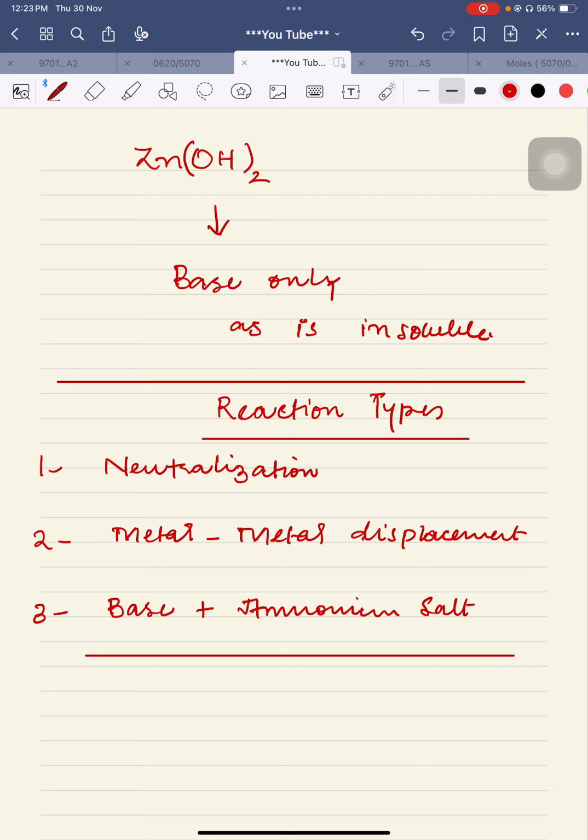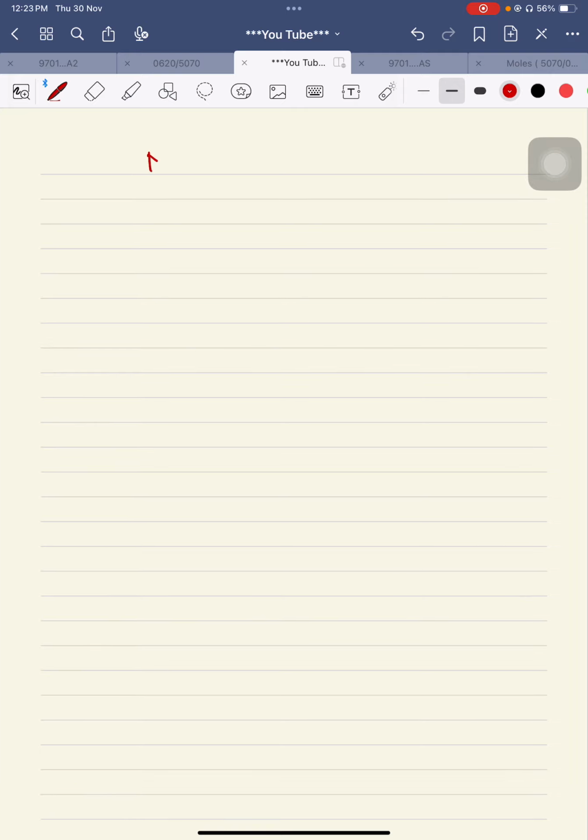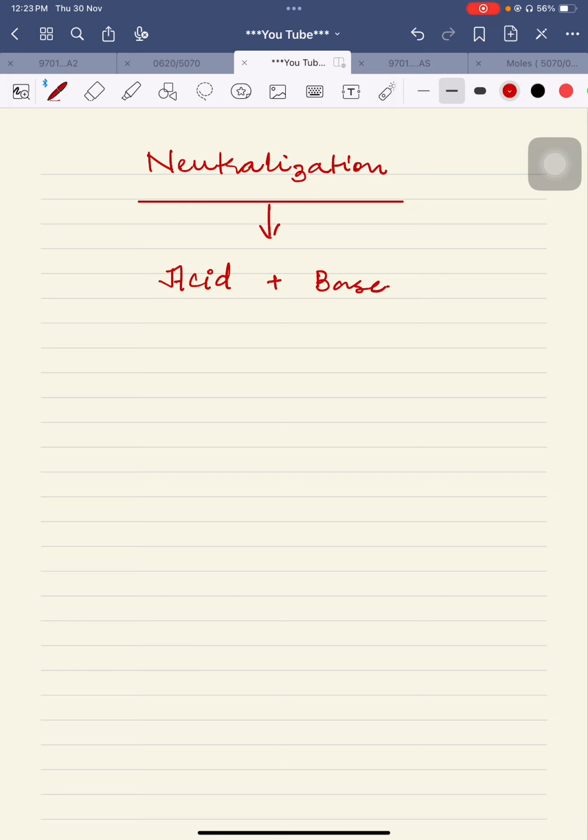Okay, let's change the page, and we are right now on neutralization. This is one of the very famous and important categories of reaction. In neutralization, an acid is combining with a base, and both of them are neutralizing each other's property. After the reaction, no acid and no base is left. They react with each other in a specific ratio.